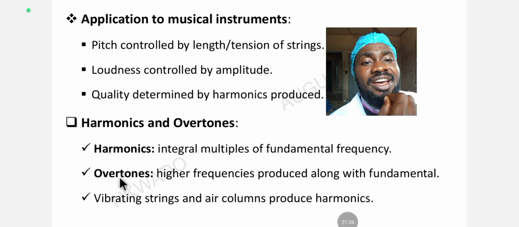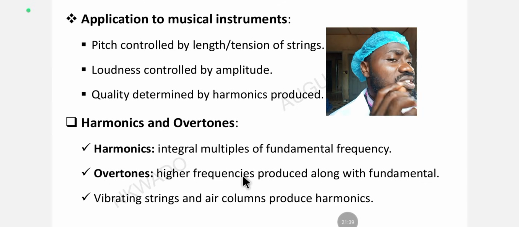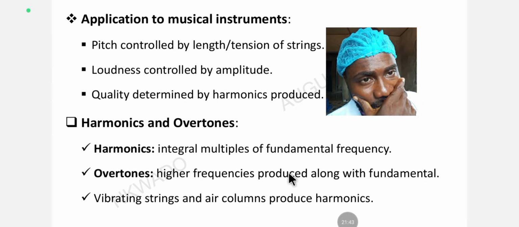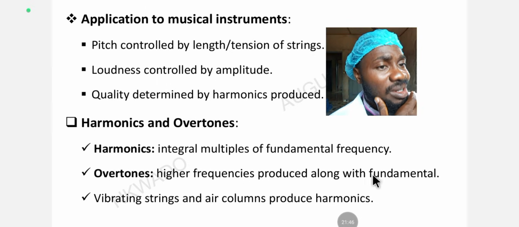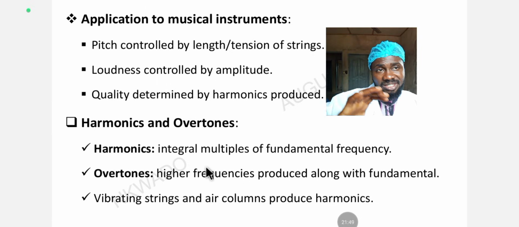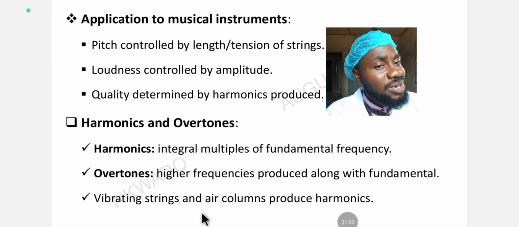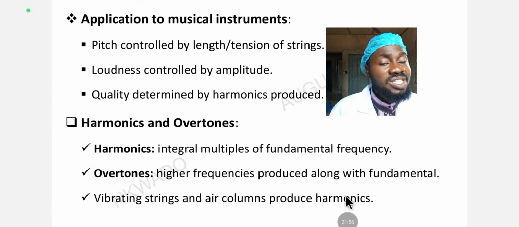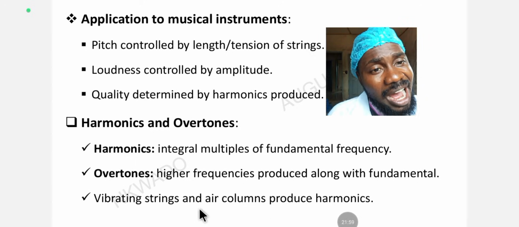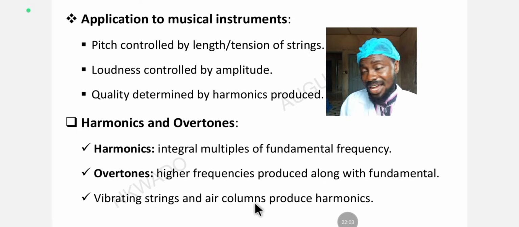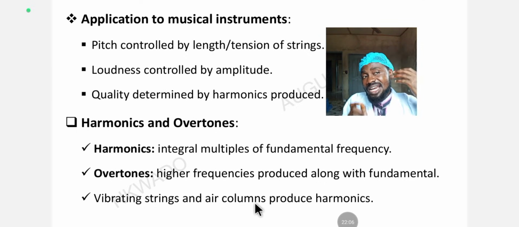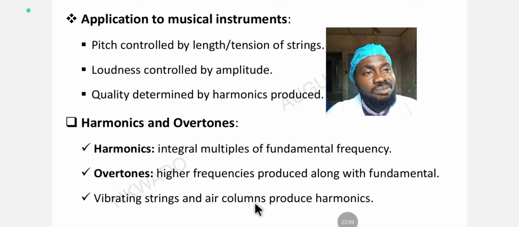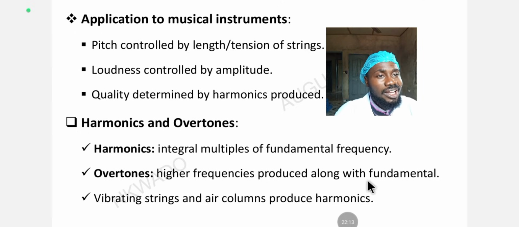But overtone, what is overtone? Higher frequencies produced along with the fundamental. So the frequencies are higher in overtone. A vibrating string and air column produce harmonics. That's why the vibration from a string is harmonic, beautiful. So you know that even when you give a harmony, there are some notes that are higher and some that are lower. The higher ones inside are called overtones.